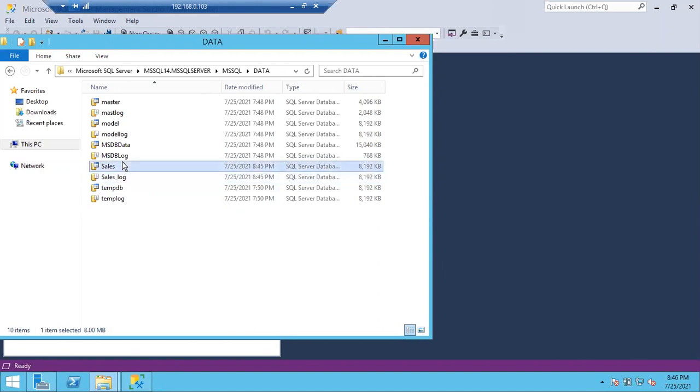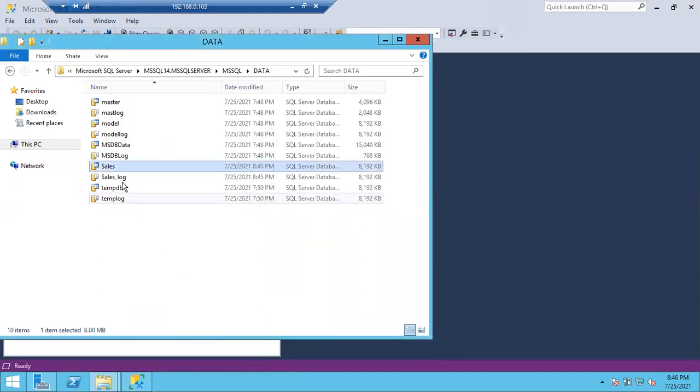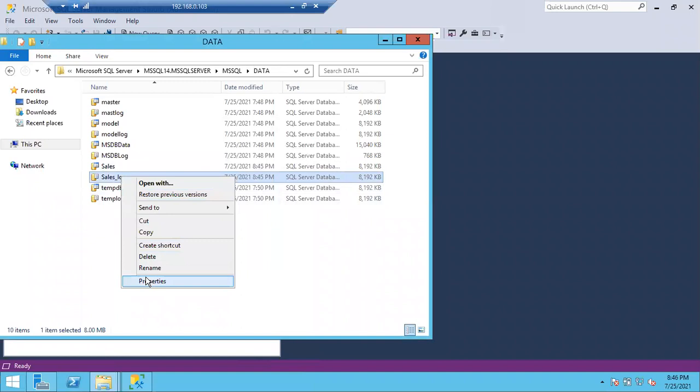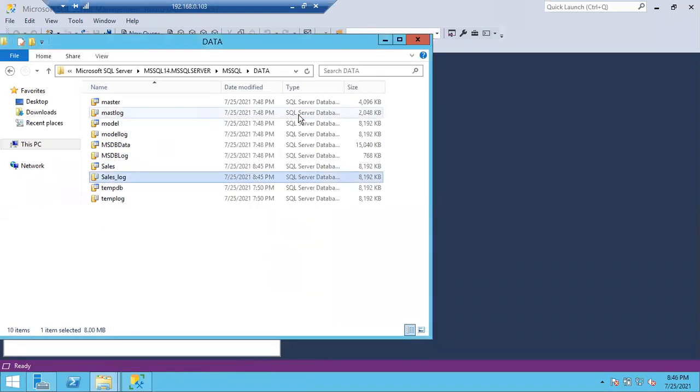If you see the extension of any file, if you go to the properties, there you can see the MDF file, master data file. And if you see the log file, right click properties, there you can see the LDF file, log data file. Clear? Any issues? Log file we are going to call a transaction log file also. Log file or transaction log file, both are the same. Clear guys? Any doubts?